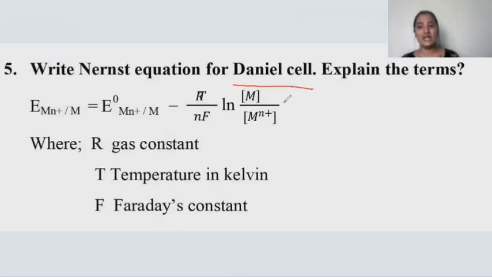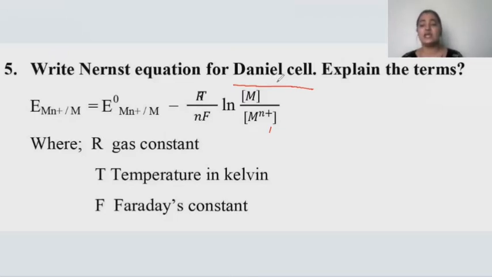When you consider the electrochemical cells, they are further divided into two types. One is the electrolytic cell, the other one is the galvanic cell. And when you consider the electrolytic cell, it is a device in which the electrical energy will be converted to the chemical energy. That is regarded as electrolytic cell. And what is this Daniell cell? Daniell cell will be coming under the galvanic cell.